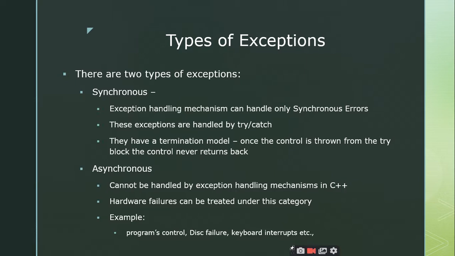And a very important point that I'd like to stress here is, whatever exception handling mechanisms we are discussing here in C++, everything comes under the synchronous exceptions only, right? So the exception handling mechanisms we are going to discuss here in C++ have nothing to do with the asynchronous exceptions.